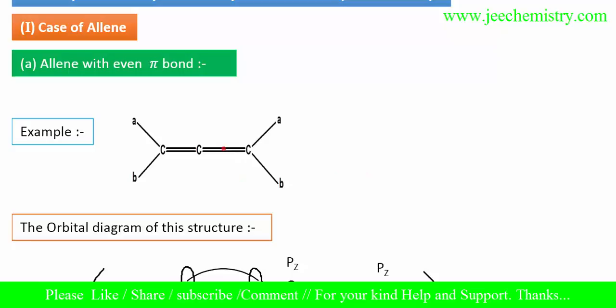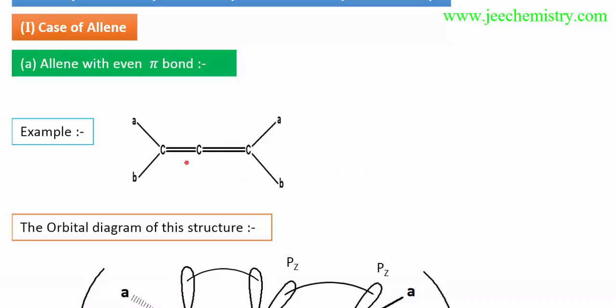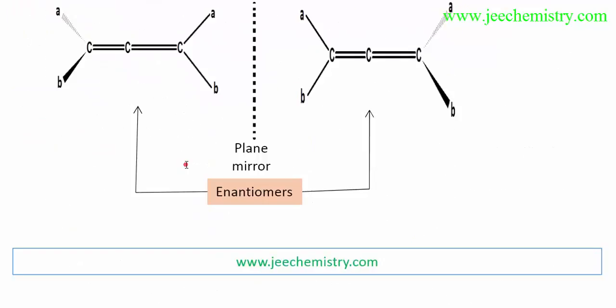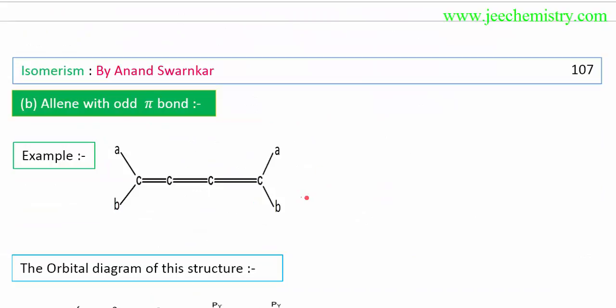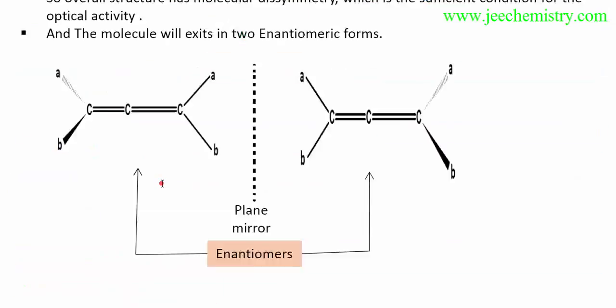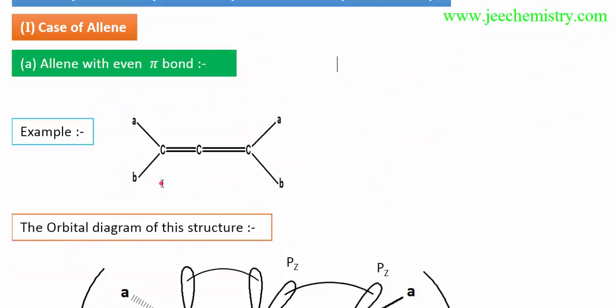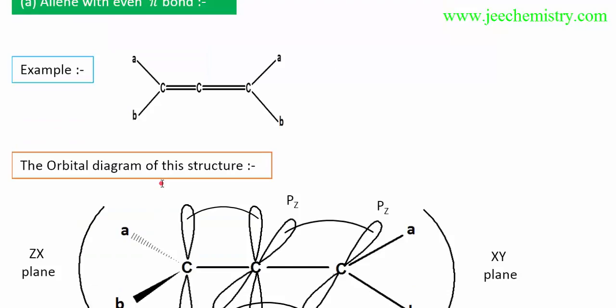Even pi bonds means 1 pi bond, 2 pi bonds. This is called even pi bonds. And odd pi bonds means odd. If a compound has odd pi bonds, that means 1, 2, 3. 3 means odd pi bonds. So first of all we will discuss even pi bonds. In even pi bonds the compound is optically active.